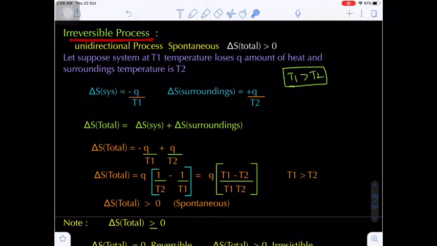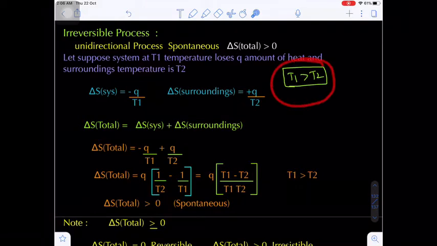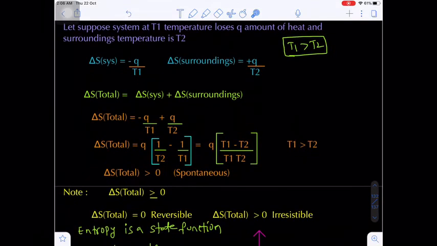The only thing is, this is an irreversible process. For such purpose I am changing the temperature here, T1, T2. When there is a temperature difference, the process becomes what? Irreversible process. That means heat flows from a hotter body to a colder body. That means heat flows from the system to the surroundings because there is a difference in temperature.